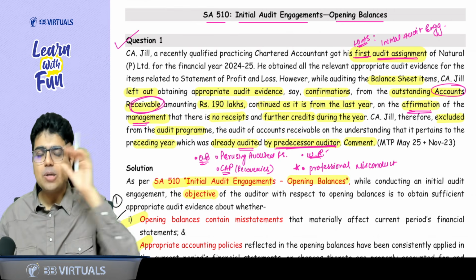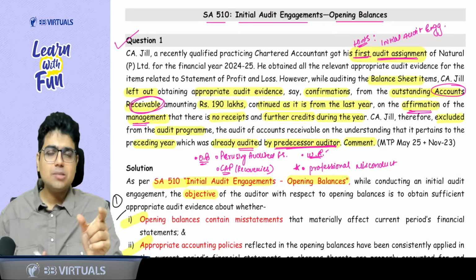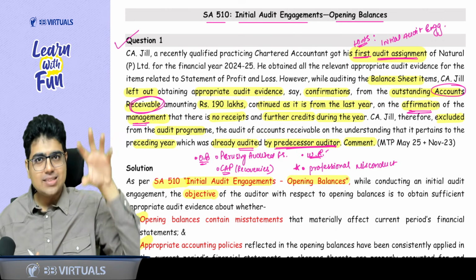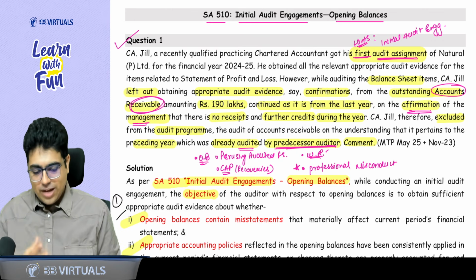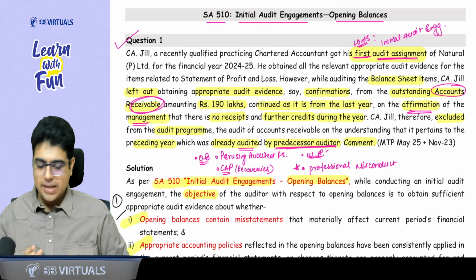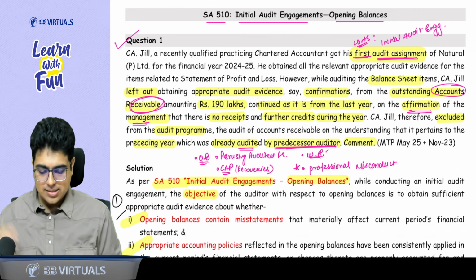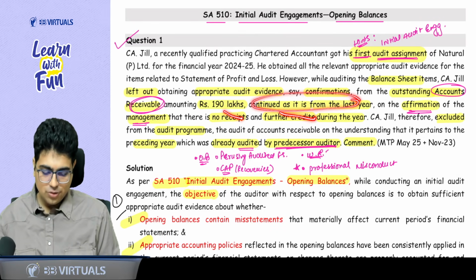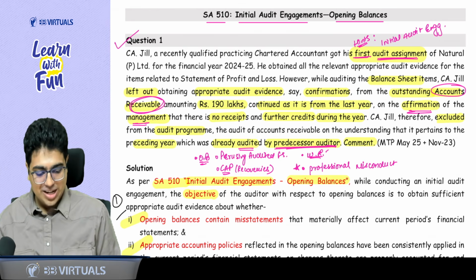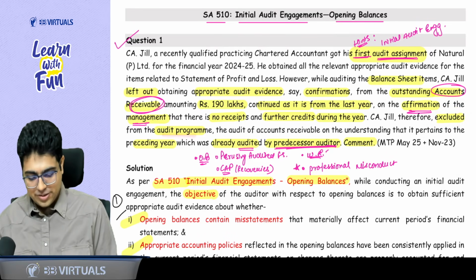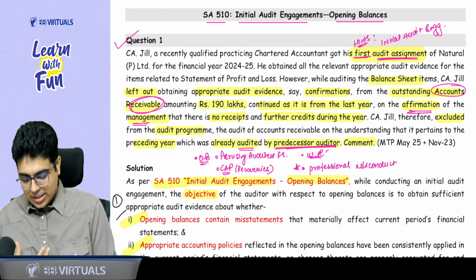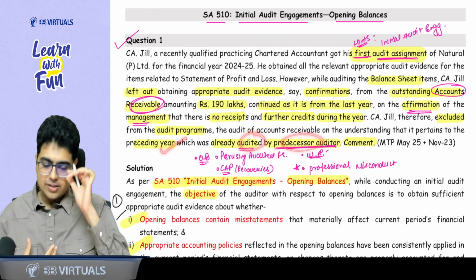Why have you not audited? Because management has told you this debtors balance has been carried forward from the previous year. Same balance was there last year, same balance is there in the current year. So you have not taken any confirmation for the debtors of rupees 190 lakhs, because management says this is the same balance continuing from the last year. There is no receipt, there is no further credit during the year. So in your audit program, you excluded the audit of trade receivables. Now you have an understanding that it was audited in the last year by the predecessor auditor.